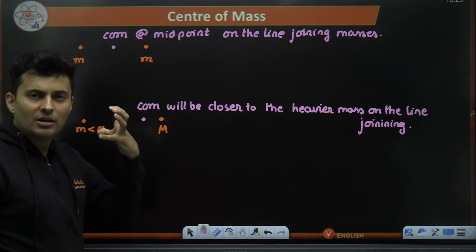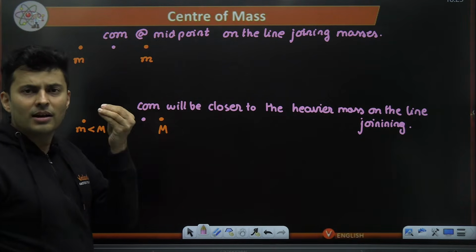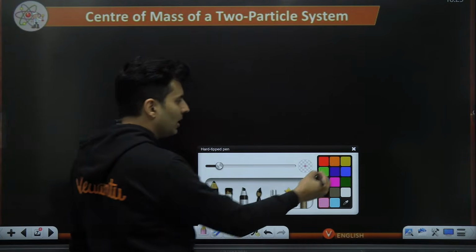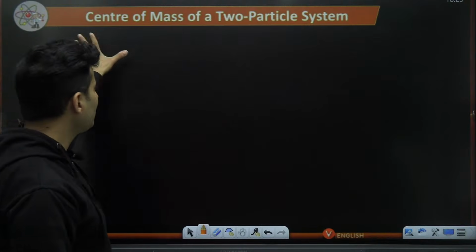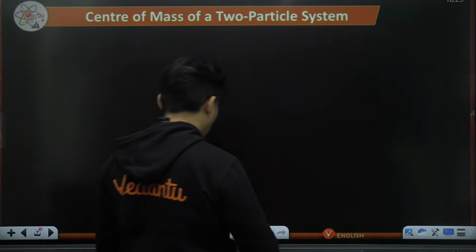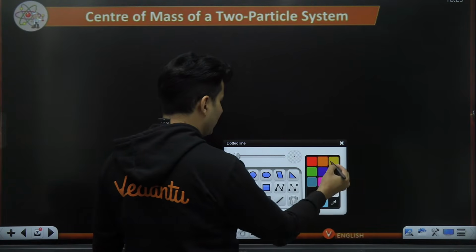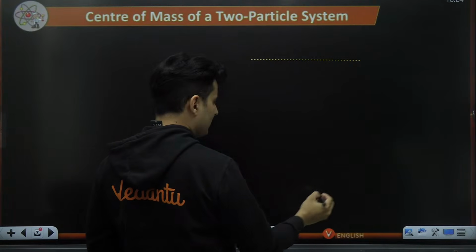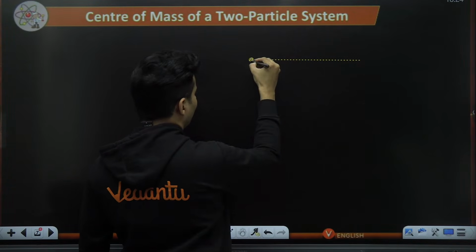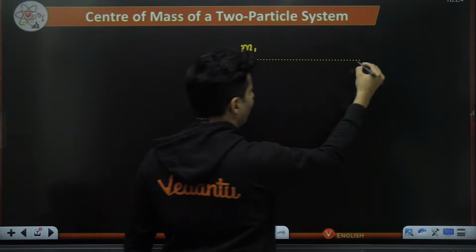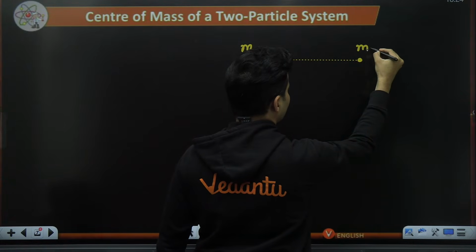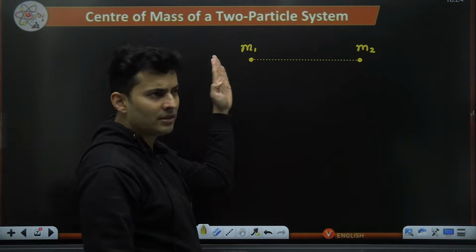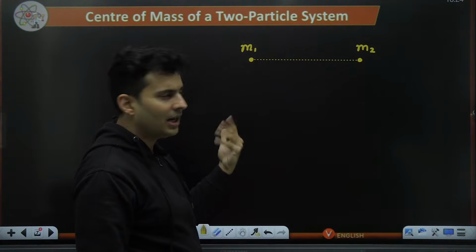But sir, what is the quantitative way? What is the formula for locating the center of mass? It looks exactly like the section formula of internal division. So when you have a two particle system, let us take those two particles right now. Let's say this is a line joining the two masses over here, and one of the masses is some random mass m1. This is another mass, let's say m2. Now this is on a straight line. Maybe it is x-axis, maybe it is y-axis, or maybe it is z-axis. I really don't know.